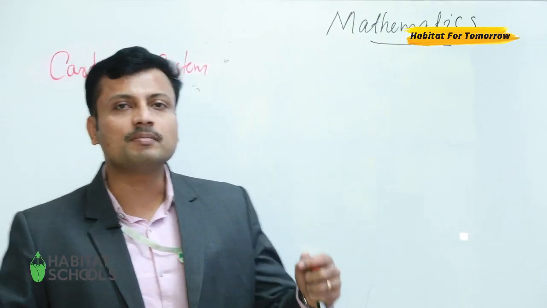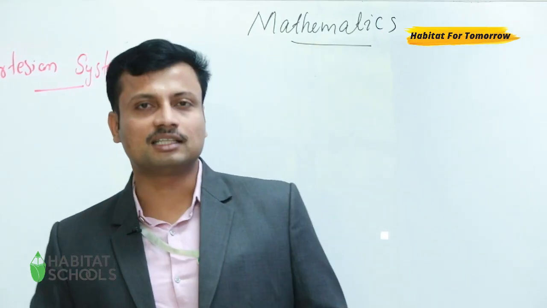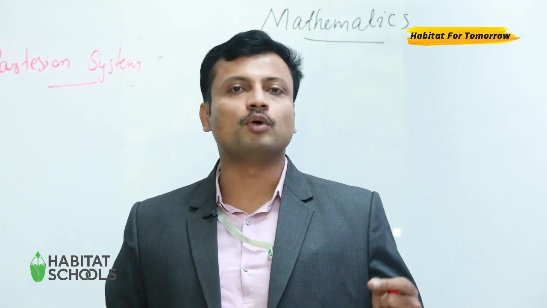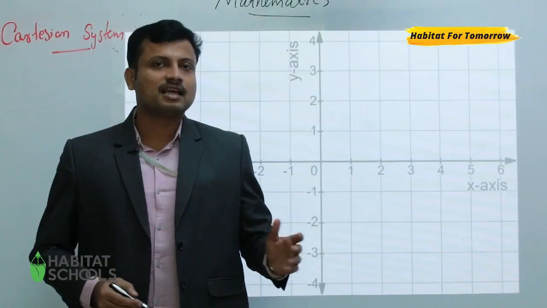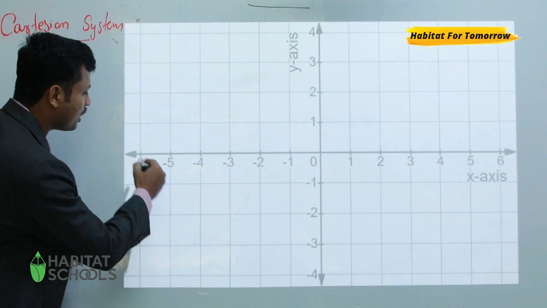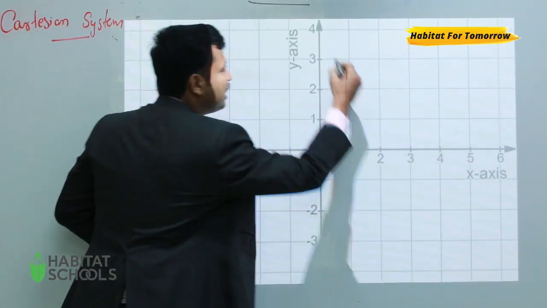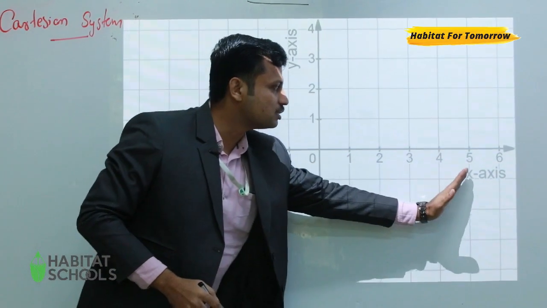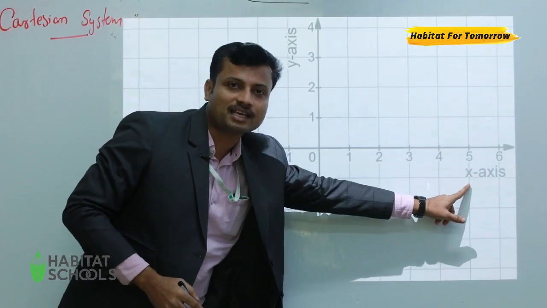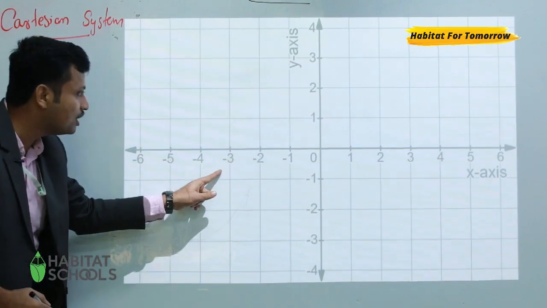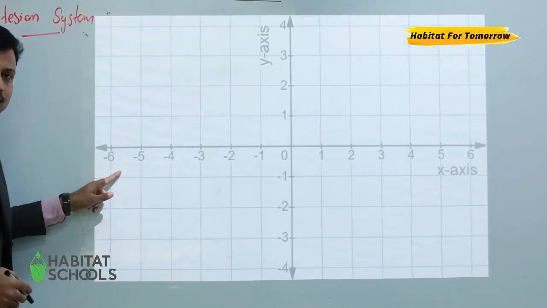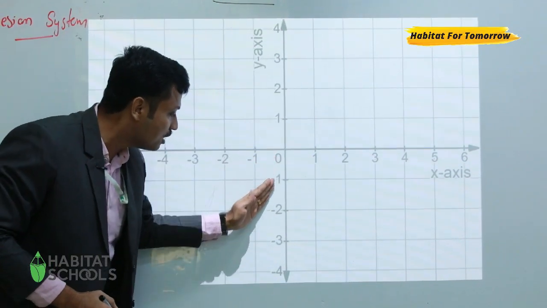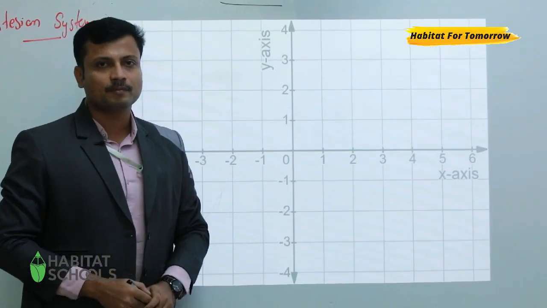The great French mathematician René Descartes invented the idea of the position of a point on a plane. Let's have a look at the graph. Here you can see a horizontal line and a vertical line. Here are positive numbers, so we call this the positive x-axis. Here is the negative x-axis. Like that, here is the positive y-axis, and here you can see the negative y-axis.